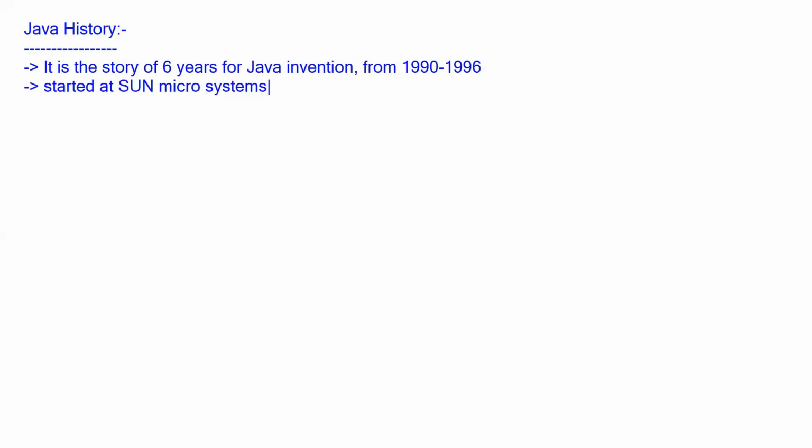It started at Sun Microsystems, where there was a team called the Sunsoft team. The Sunsoft team was the contributor of this Java language.